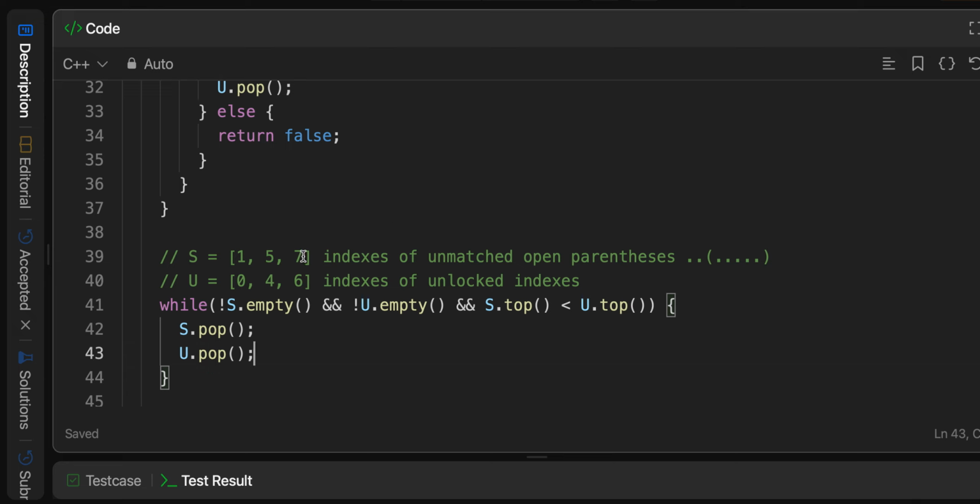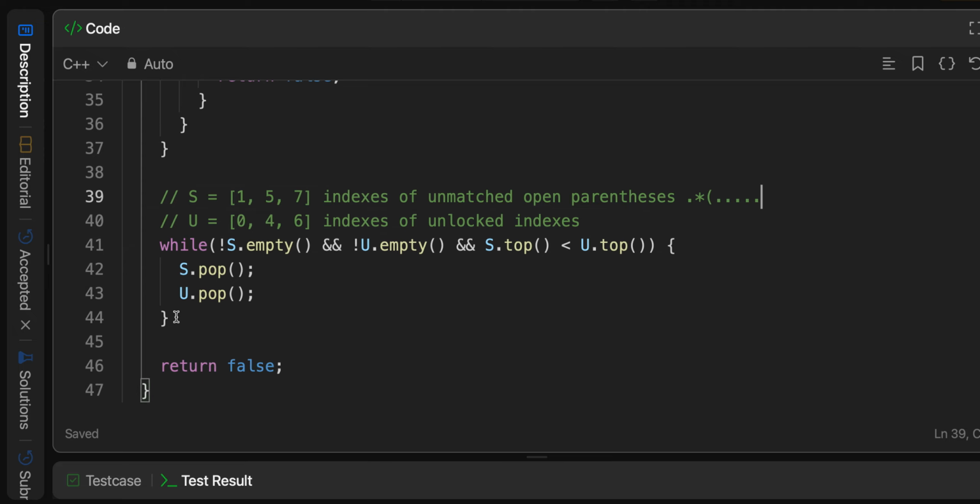Now, if we were considering these two indices, notice how suppose this is index 7, but our wildcard, our unlocked index is before it. But we need something after it. We need something over here to apply to it. Since there's nothing to apply, well, that would indicate failure.